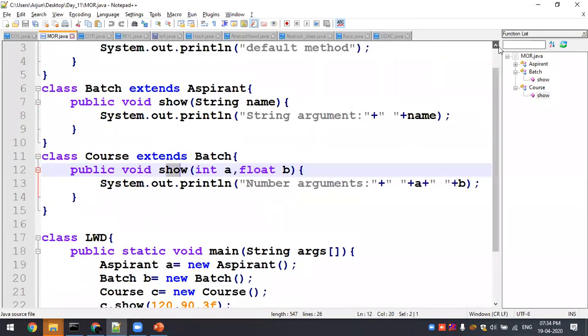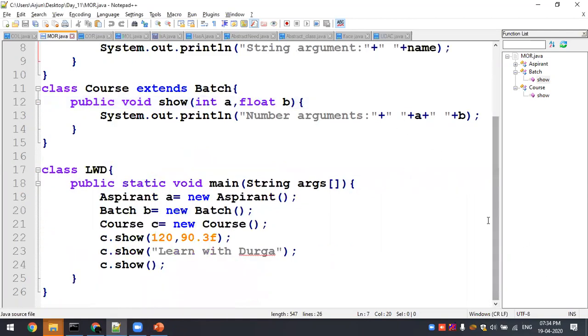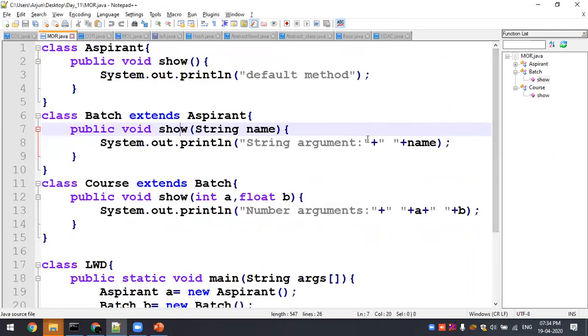So it goes to this batch class. Here you have a show of string argument type. What is the string definition? Learn with Durga. So this learn with Durga is taken here. After printing your number argument, you will have learn with Durga printed as the string argument.